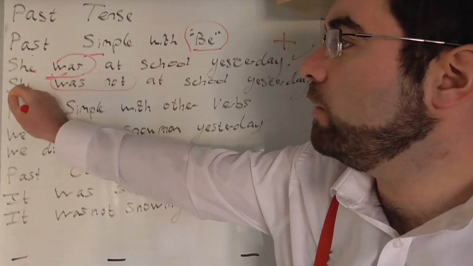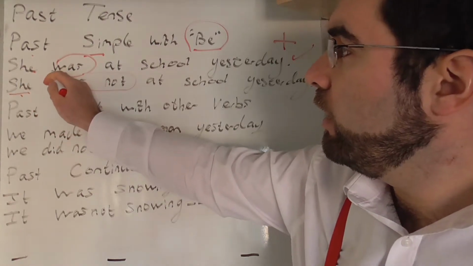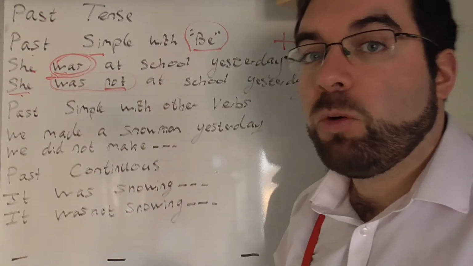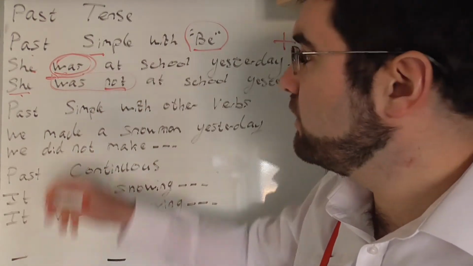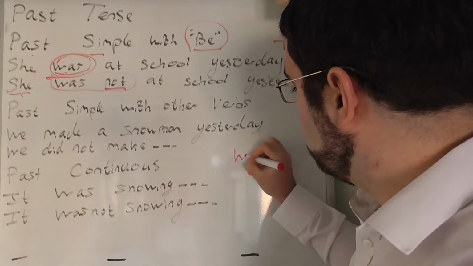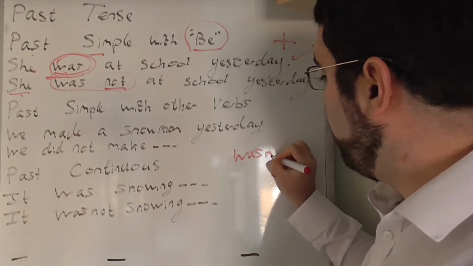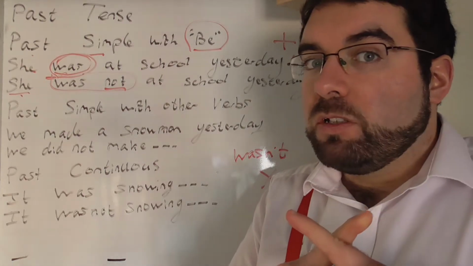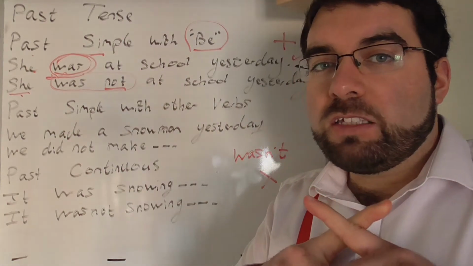Plural, the pronoun stays the same, and the be verb, was, simply add not. Was not, or wasn't. She wasn't at school yesterday.